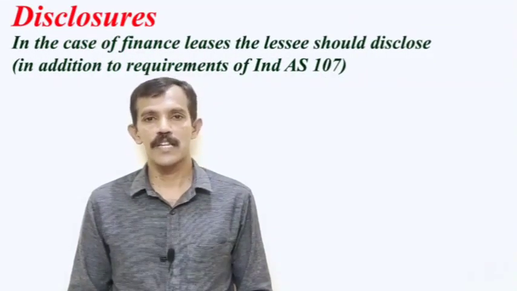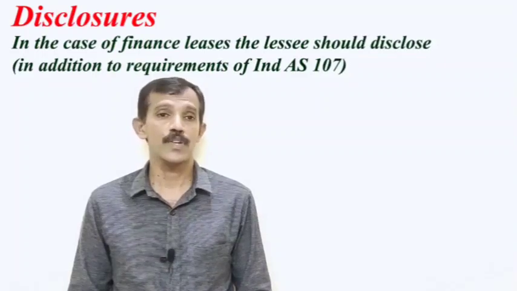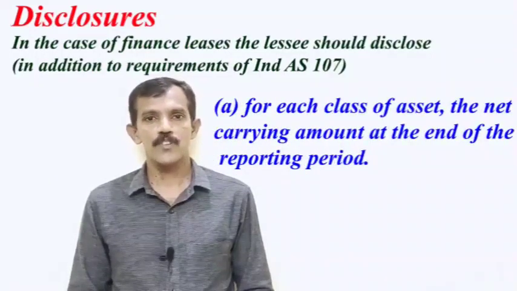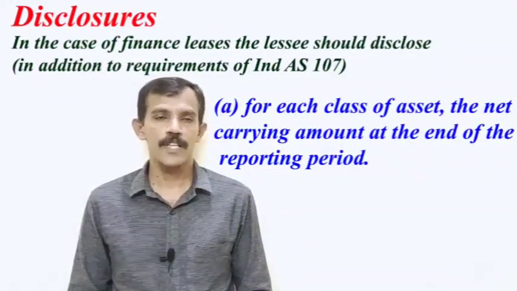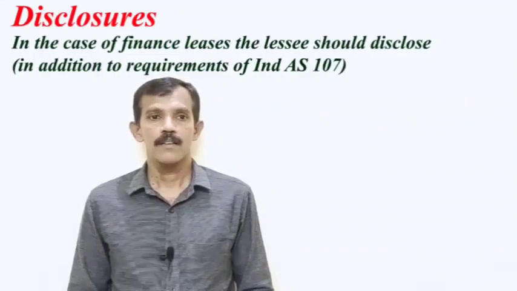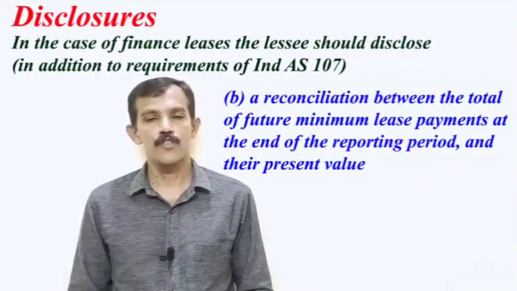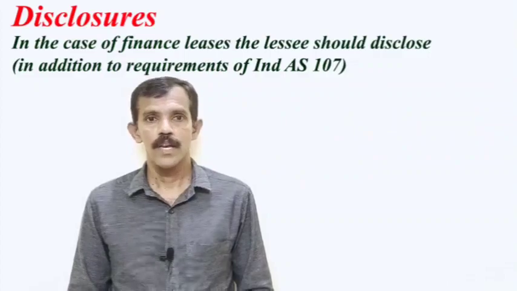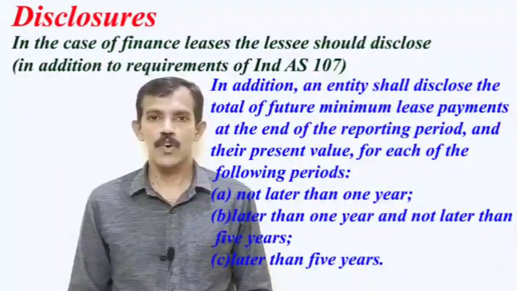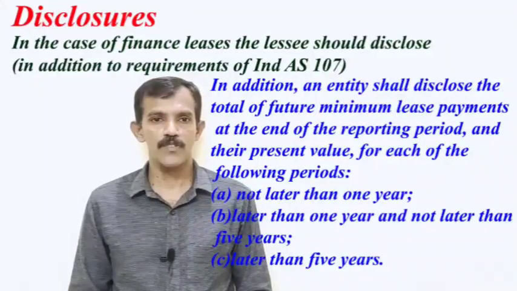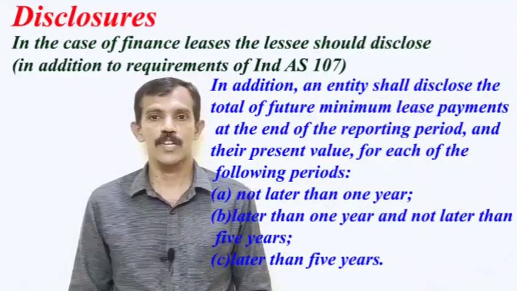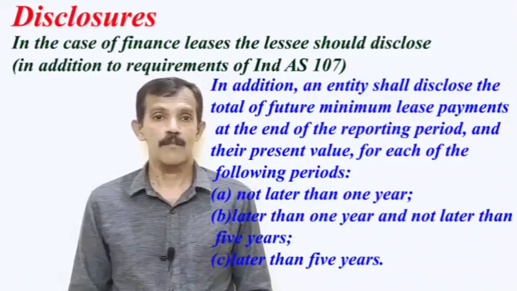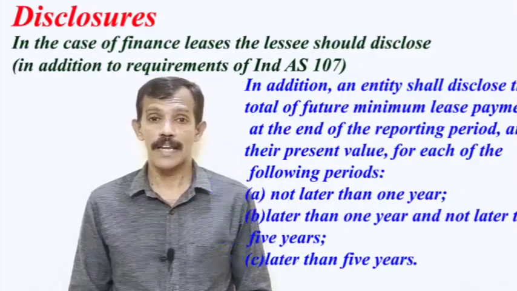In the case of finance leases, the lessee should disclose, in addition to the requirements of Ind AS 107, for each class of asset, the net carrying amount at the end of the reporting period. Then, a reconciliation between the total of future minimum lease payments at the end of the reporting period and their present value. In addition, an entity shall disclose the total of future minimum lease payments and their present value for each of the following periods: not later than 1 year, later than 1 year but not later than 5 years, and later than 5 years.